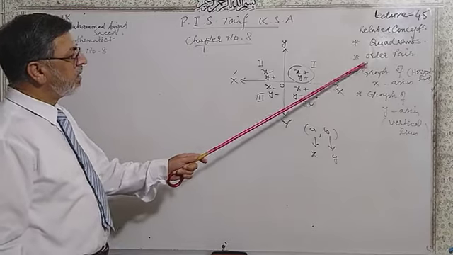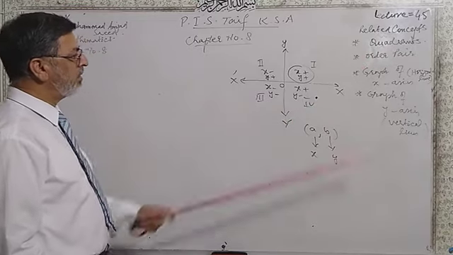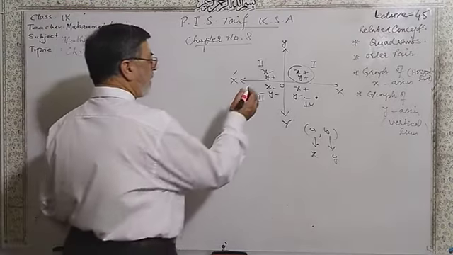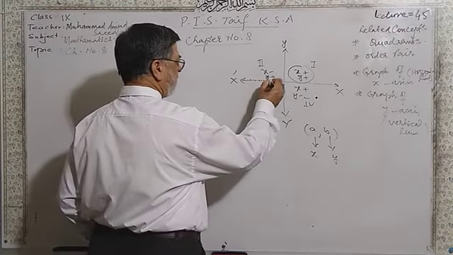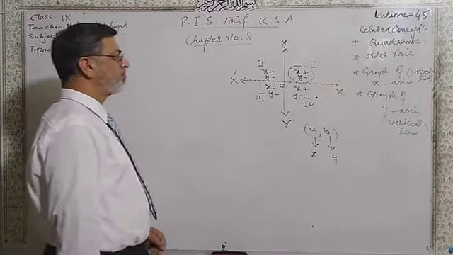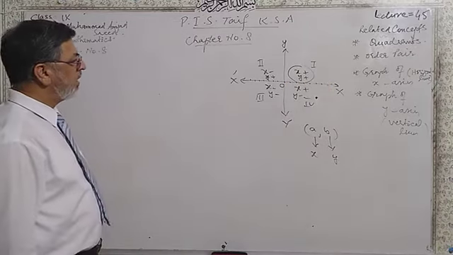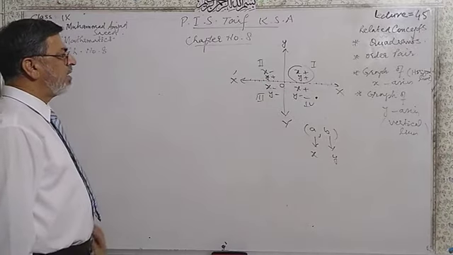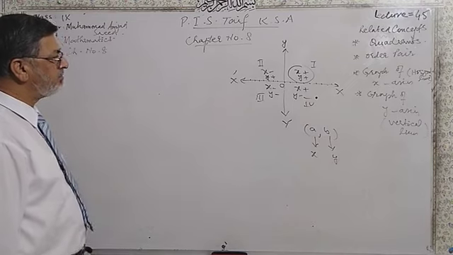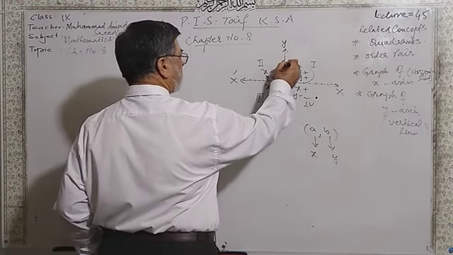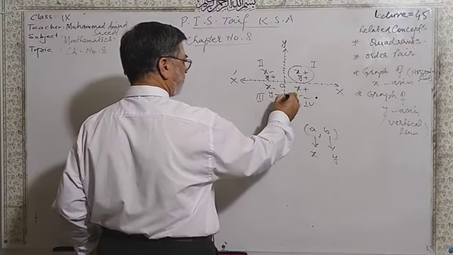After that, the graph of a horizontal line means the graph of x-axis. Remember that on the graph of x-axis, y is equal to 0. If y is equal to 0, this is known as a horizontal line. And on y-axis, x is equal to 0.